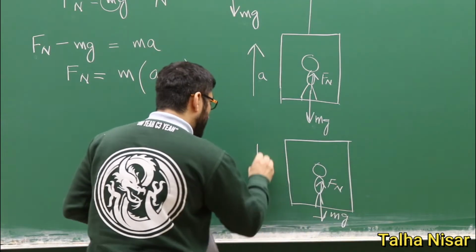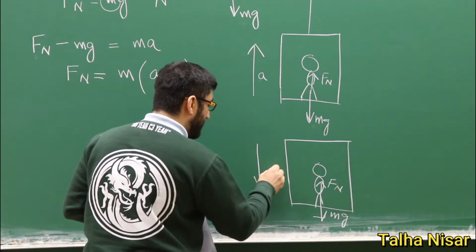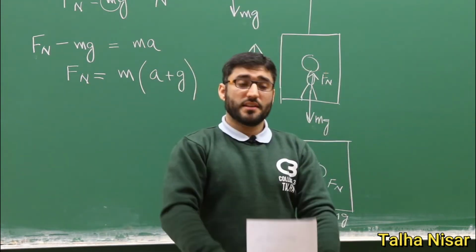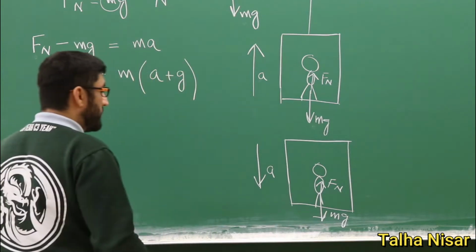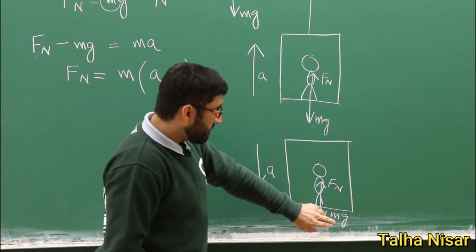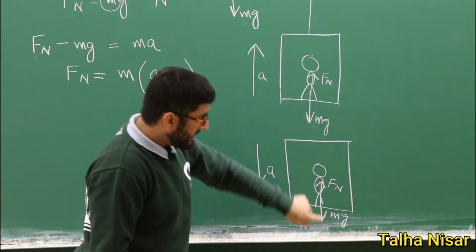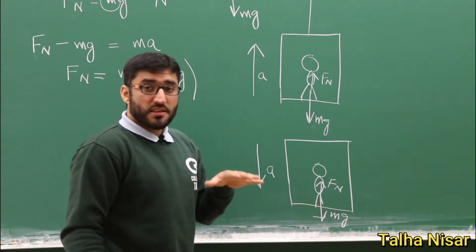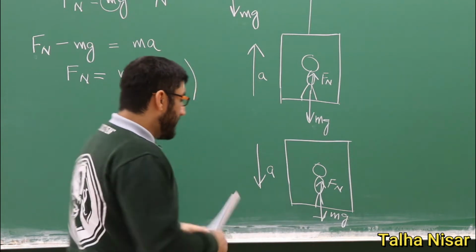But this time the acceleration of the system, so the elevator, is actually going down. So if the elevator is going down, that means the downward force, which is the gravitational force, is dominant in this case.